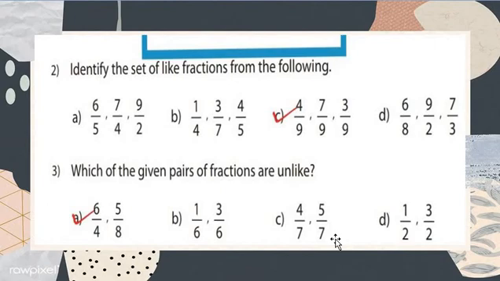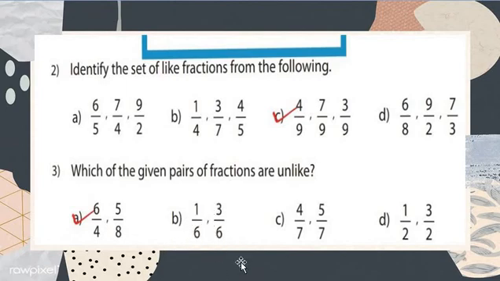That's why this is a wrong option. So option C is also incorrect. Now option B, 1 upon 6, 3 upon 6.